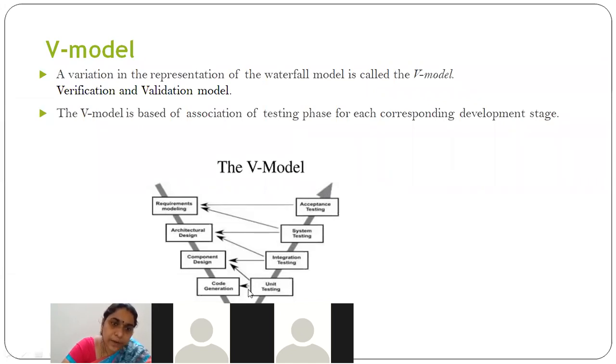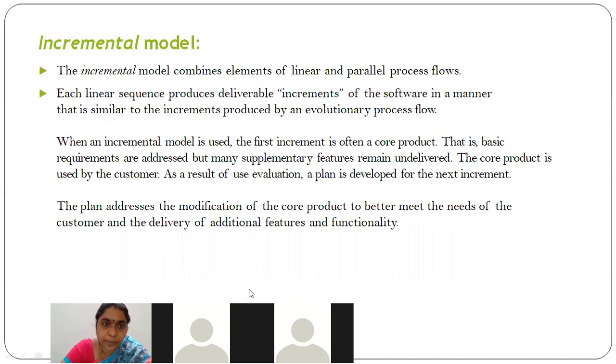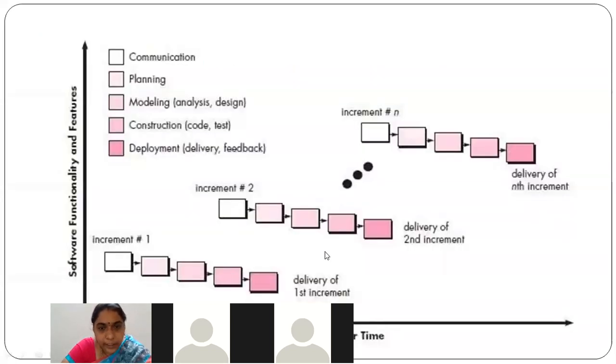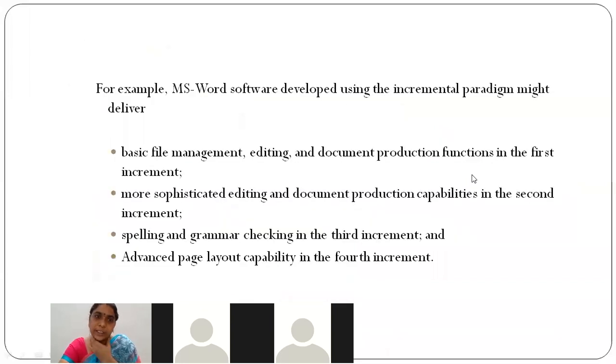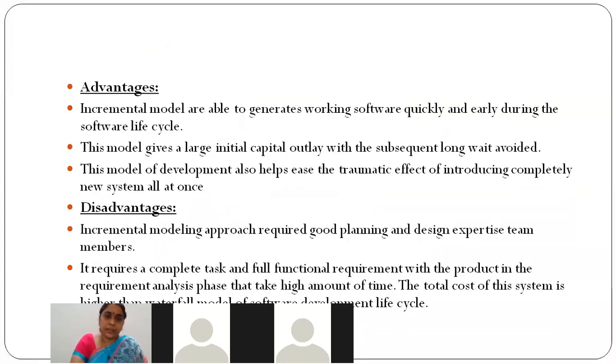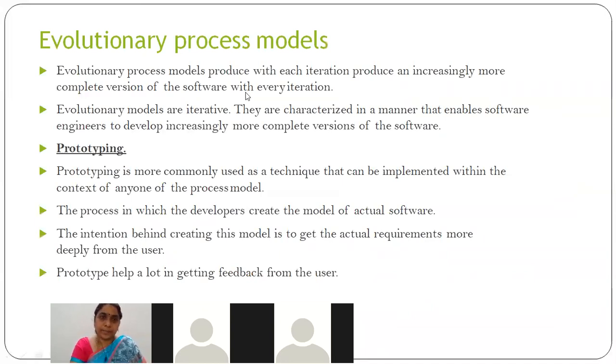To overcome this disadvantage, we moved on to the next linear model called the incremental model, where the client is not needed to wait for a long time. A small version increment release is given to the client initially itself, wherein the client will be satisfied. So from here, we'll move on to the next version. Those are evolutionary process models. In evolutionary process, we'll be seeing prototyping and the spiral model. So until today's class, we have completed linear process models.